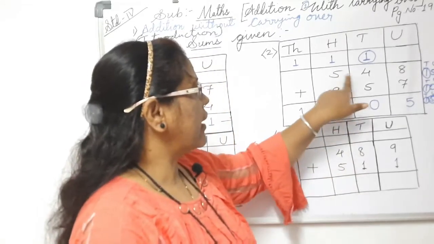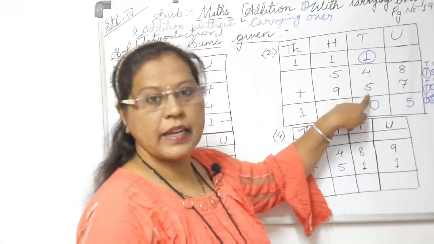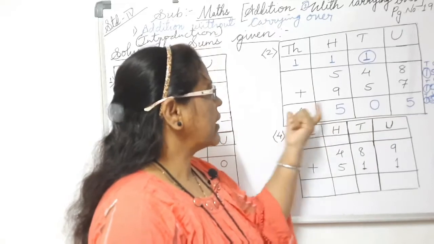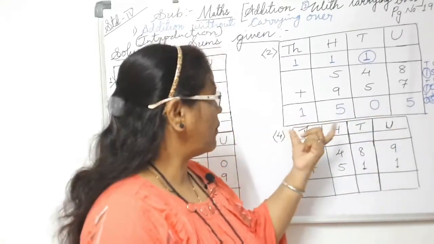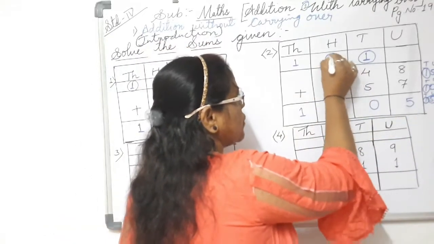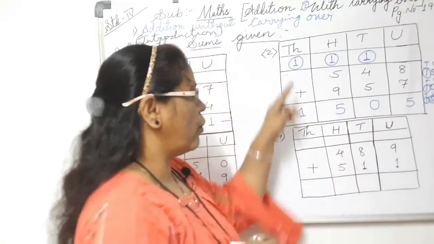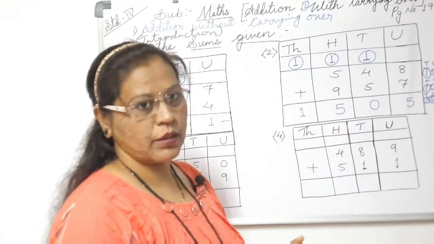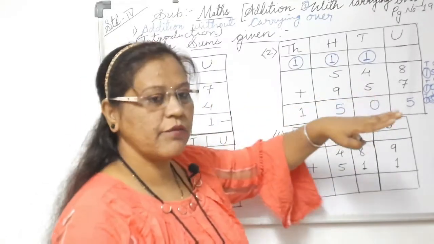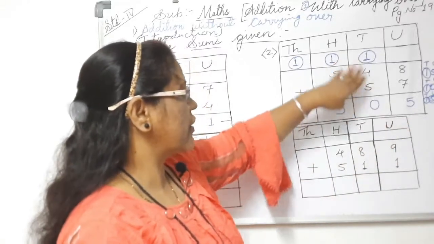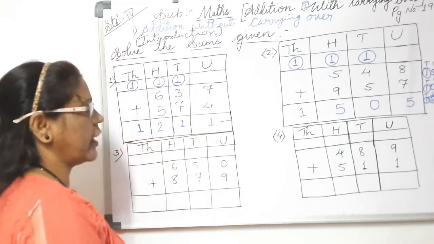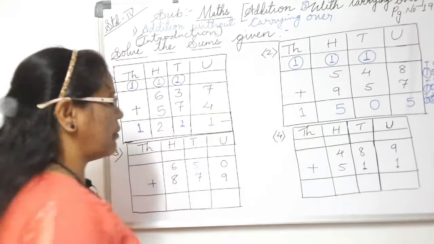So when you add 548 plus 957, the sum, the total which you get is 1505. Okay, how much? 1505. So don't ever forget to add the carryover number to the given number. Otherwise, if you forget this, your total, this sum, will be wrong. Always remember to include this in the numbers, then your addition sum will be correct. Okay, chalo. So this is the sum of these two numbers.